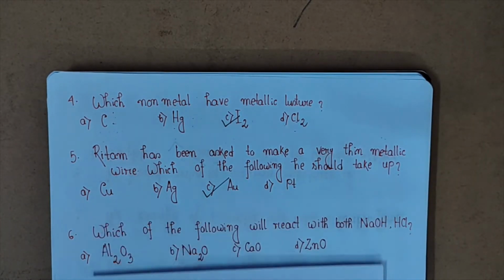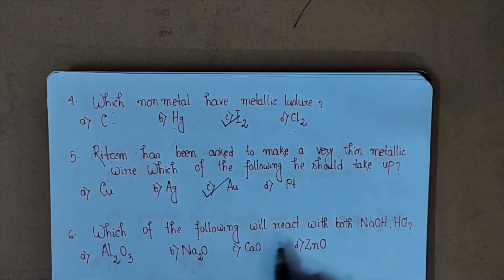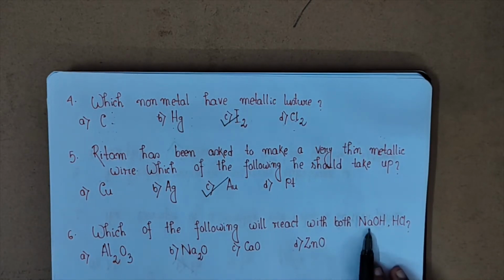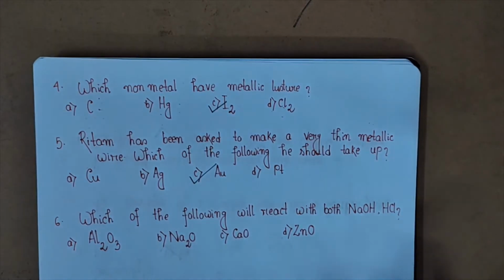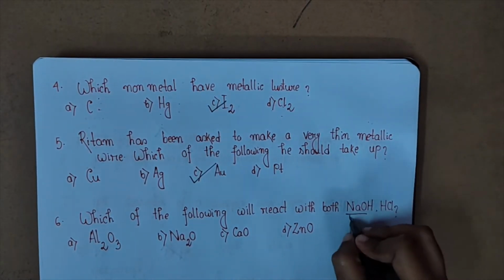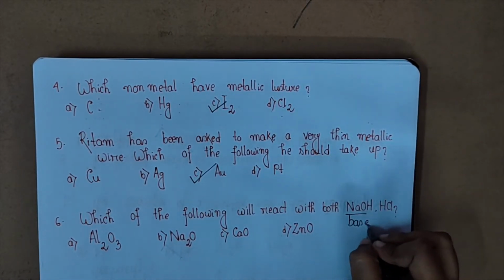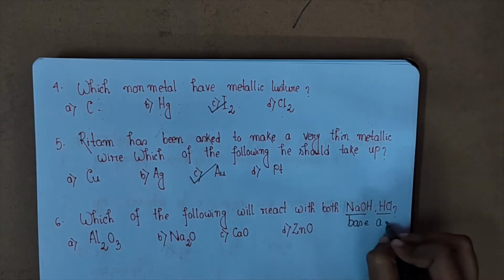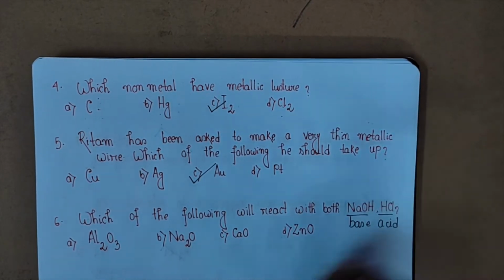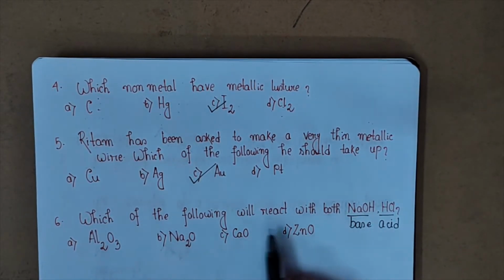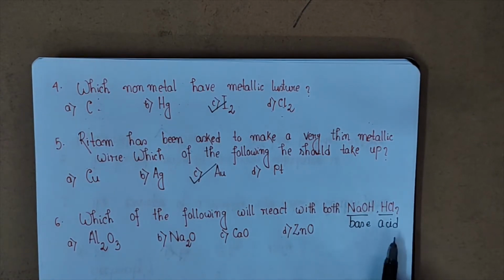Now the next question: which of the following will react with both NaOH and HCl? Now you know what NaOH is. This is a base. And what is HCl? Hydrochloric acid. So the question here is: which of the following oxides will react with both base and acid?